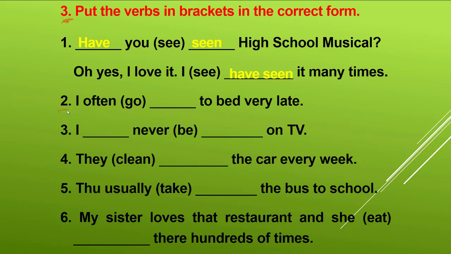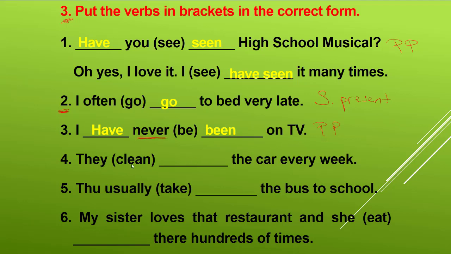Okay, and number 2, I often go to bed very late. So here it is simple present tense, but here it is present perfect tense. Okay, PP, present perfect tense, simple present tense. And then never. So look at here, never. I have never been on TV. It's also present perfect tense.